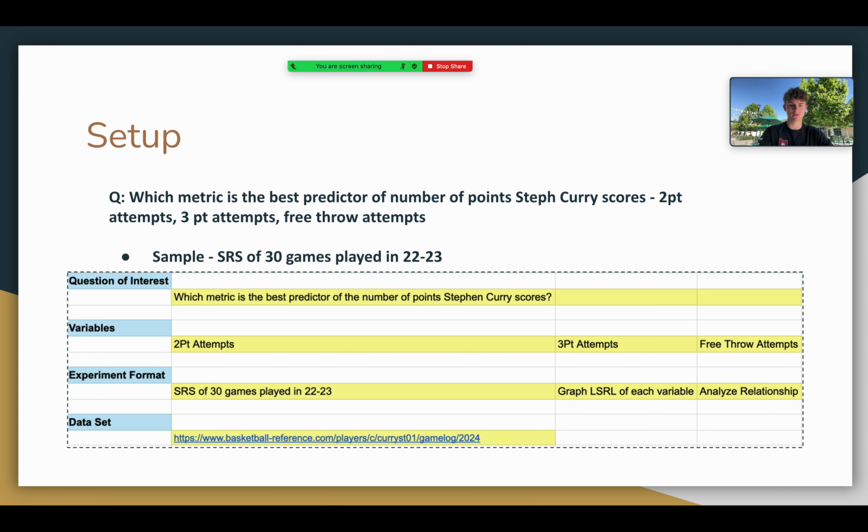And so then we graphed a least squares regression line of each variable and then analyzed the relationship between them and interpreted them in context. To find our data set, we used basketballreference.com, and we used all the data from Stephen Curry for the 2022-2023 season.